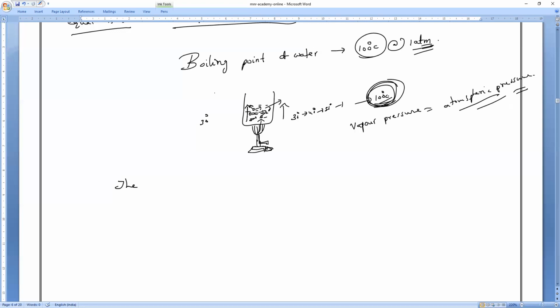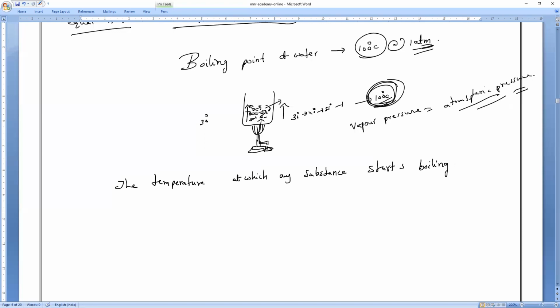But it is not constant for every substance. Different substance, different boiling point. Understand? Yes, sir. So that is what you have to remember. Okay, guys, everybody clear? Or else another definition: the temperature at which any substance starts boiling. What do you mean by starts boiling? Converting from liquid state into gaseous state.